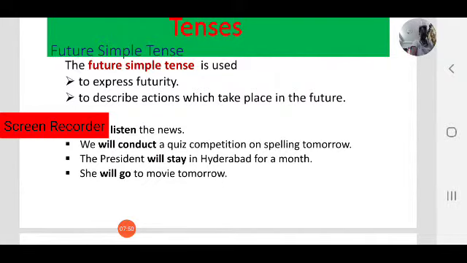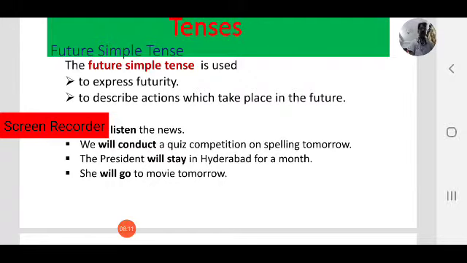These are future actions. So to describe future actions that take place in future, it may be tomorrow or near future, then we use future simple tense.